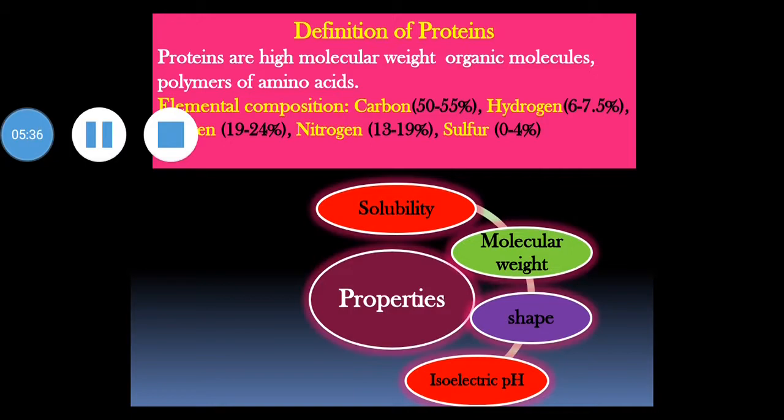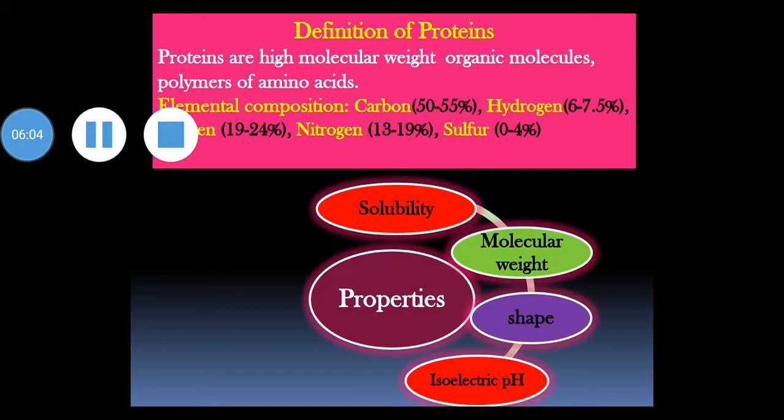Isoelectric pH is a property of amino acids, and amino acids combine to form a single protein, so isoelectric pH is also a property of protein. At isoelectric pH, the proteins exist as zwitterions or dipolar ions. They are electrically neutral, and that's why they do not migrate in an electric field.